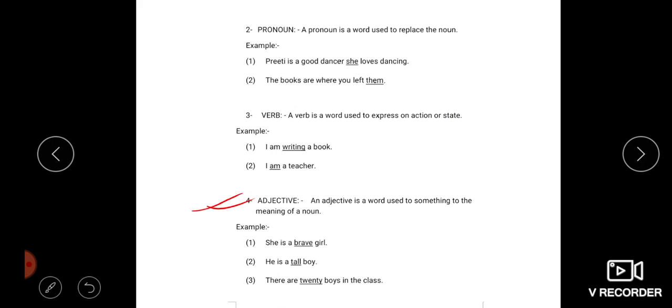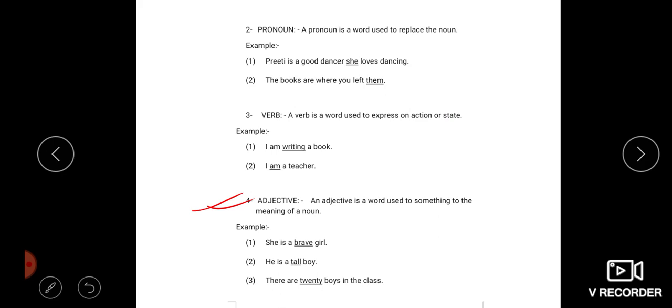Next, adjective. An adjective is a word used to add something to the meaning of a noun. We can always use the adjective to show the character and qualities of something.